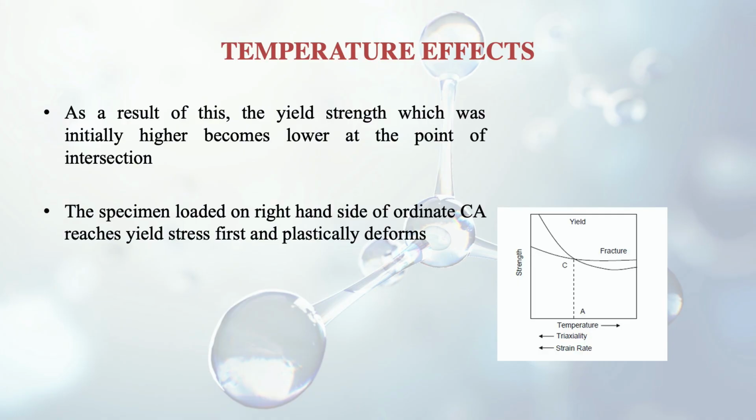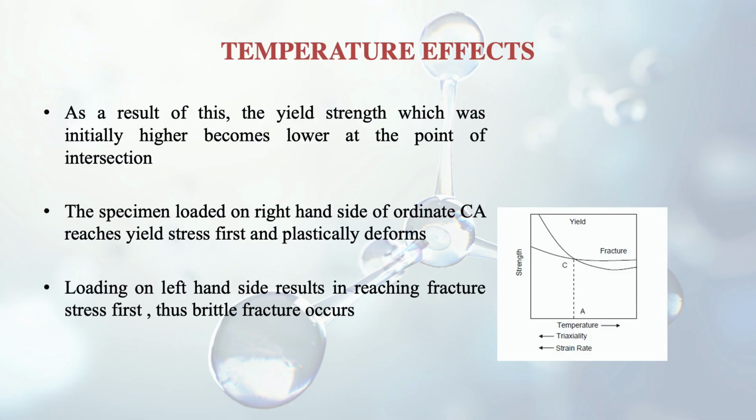So if a specimen is loaded on the right hand side of ordinate CA, then it reaches yield stress first and will plastically deform. So it will not break, instead it will deform. Whereas if the loading is on the left hand side of CA, then what will be the result? Then fracture will be reached first and there will be a brittle fracture.